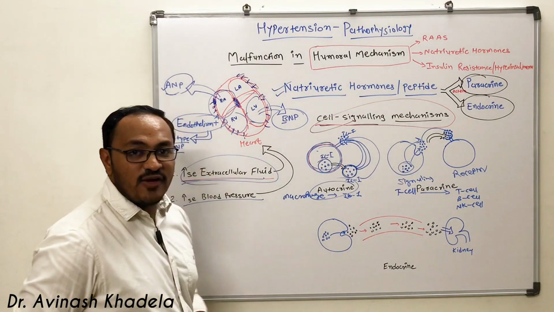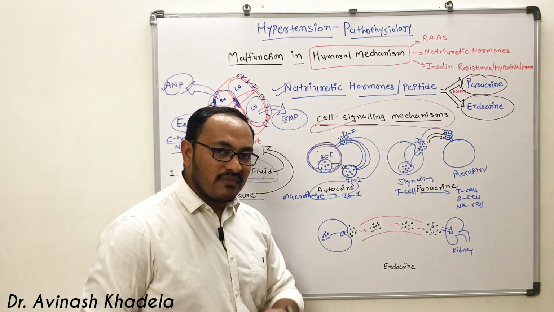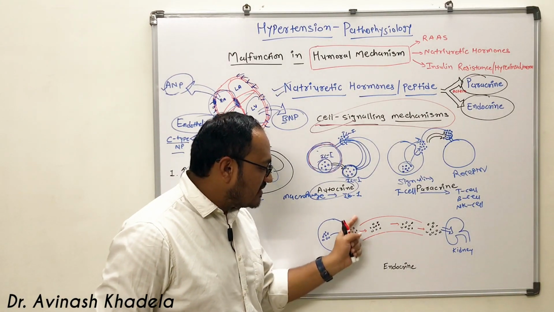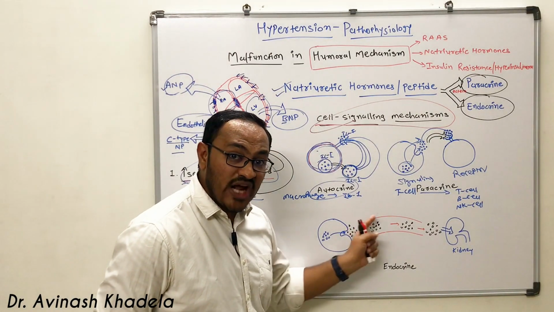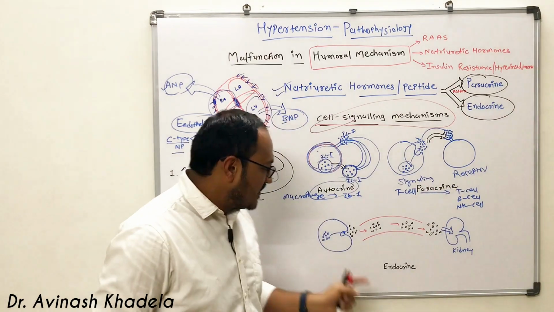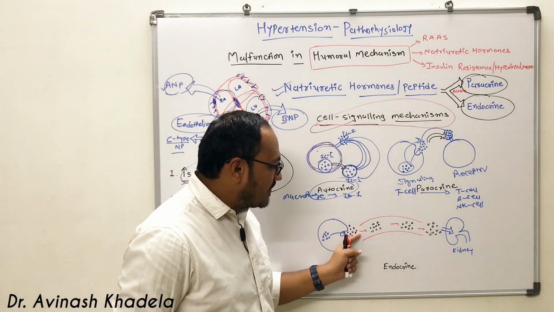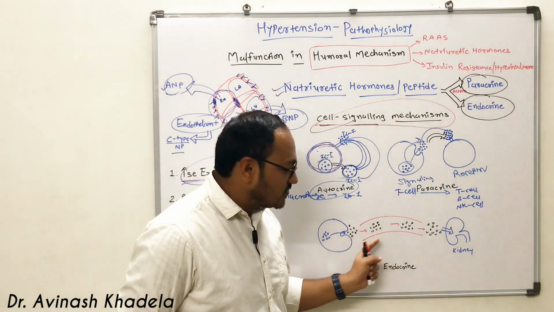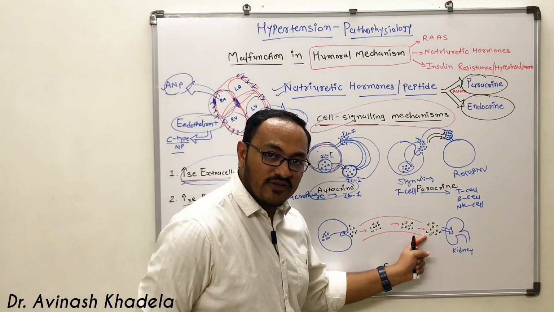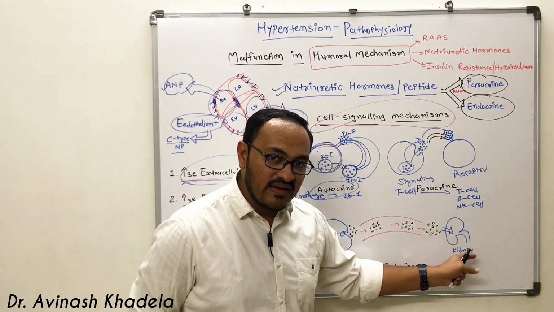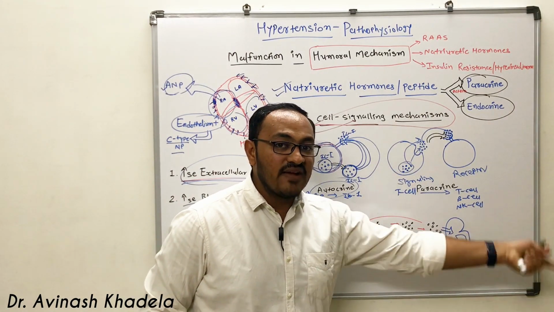And the last is the endocrine mechanism. In the endocrine mechanism, when the substance is secreted from the signaling cell, this substance has the capacity to travel to a distant place. Once it is secreted into the extracellular domain, it will be carried by the blood through different parts of the human body, and wherever it finds the effector or receptor, there it will go and bind and give action.